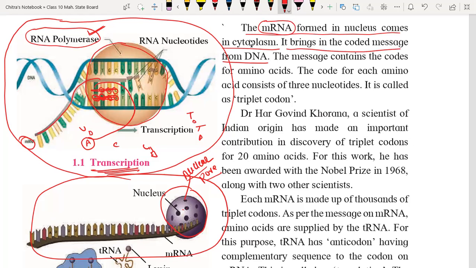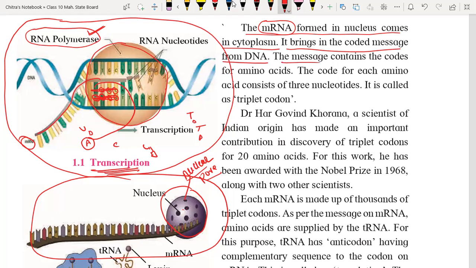That means mRNA is nothing but the postman of the DNA, because it is transporting the message towards the cell for protein synthesis from the DNA. He receives the message from the DNA in coded form, and then this coded message is transmitted to the cell in the cytoplasm for further process.